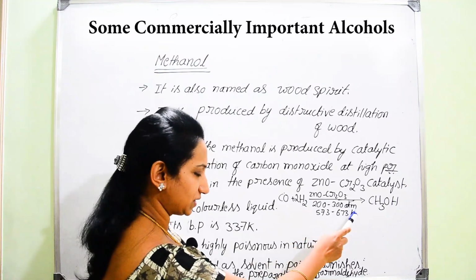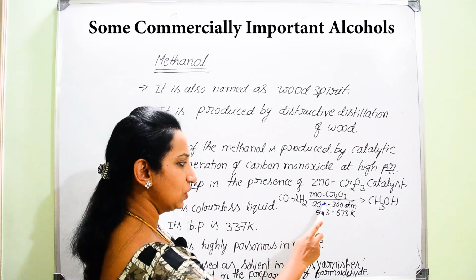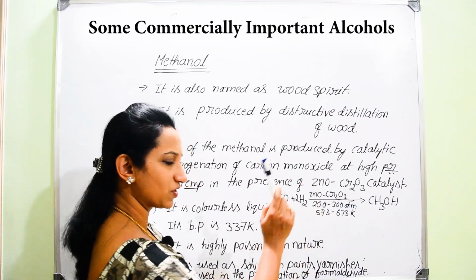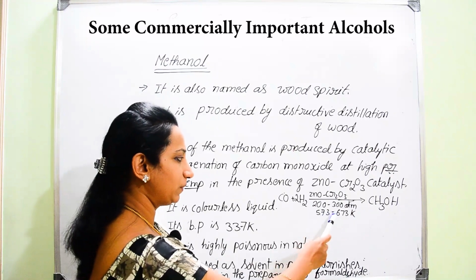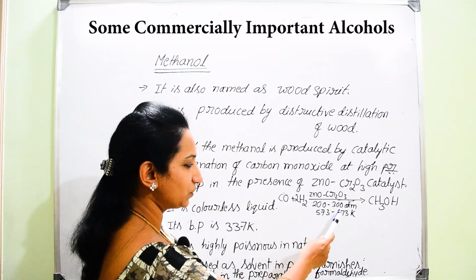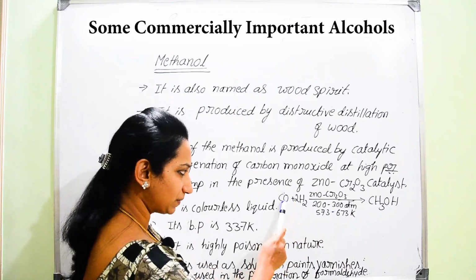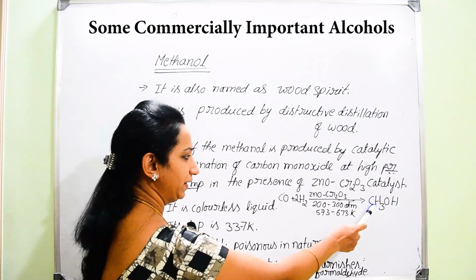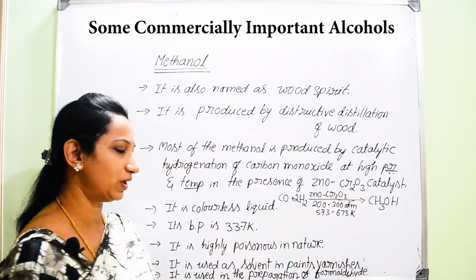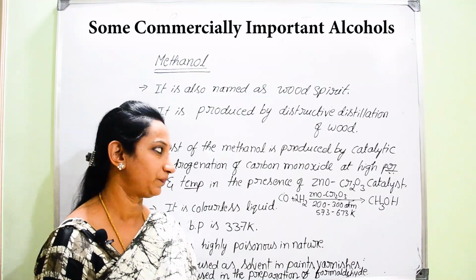At what conditions? Very importantly, we should maintain the pressure between 200 to 300 atmospheric pressure. And what about the temperature? It will be in between 573 to 673 Kelvin. Under these conditions, carbon monoxide, if subjected to hydrogenation, ends up with the formation of methyl alcohol. That is considered as methanol.